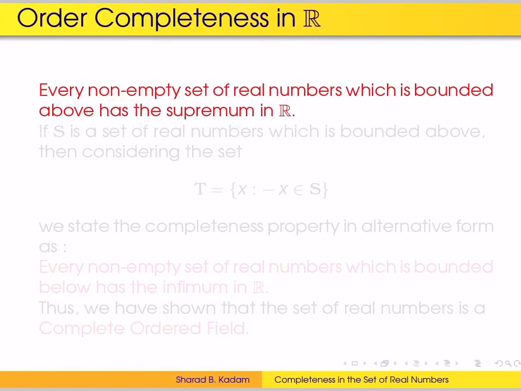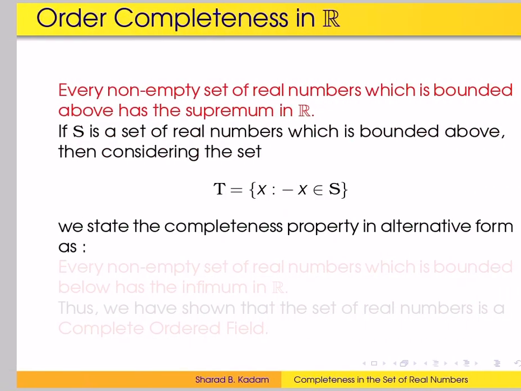Its statement is: every non-empty set of real numbers which is bounded above has the supremum in the set of real numbers.